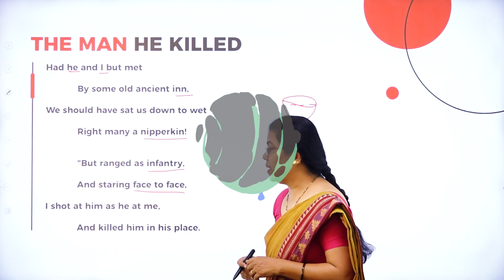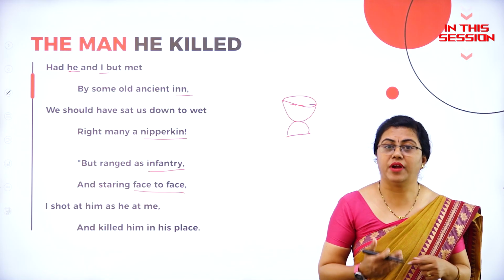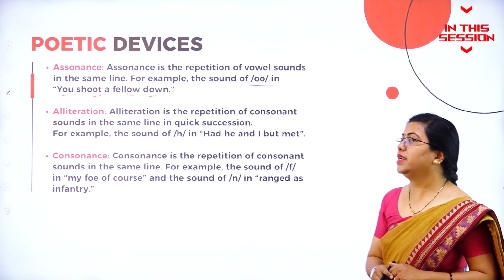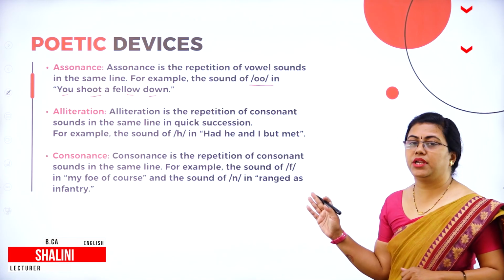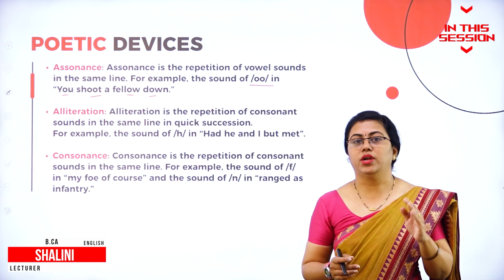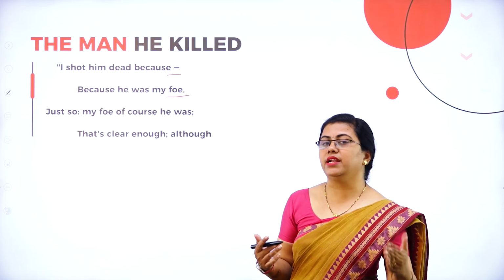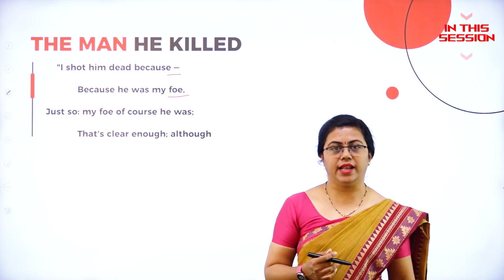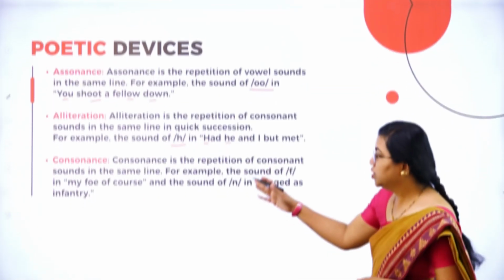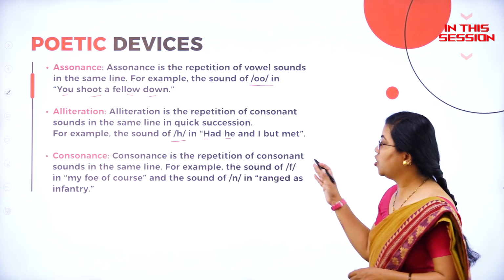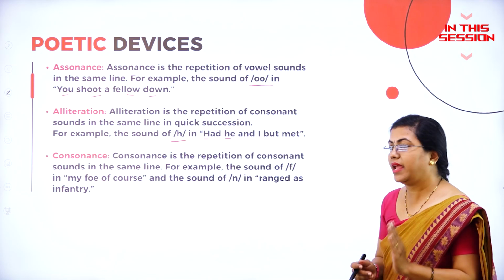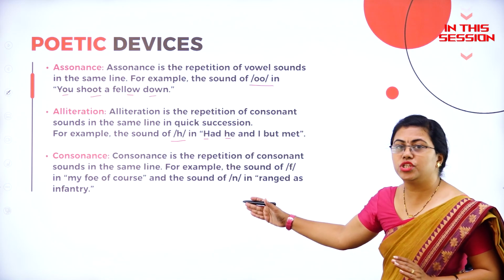I shot at him as he at me. So they both are fighting is what we understand. Alliteration, as you already know, is the repetition of the same sound in the beginning of the word. He was not on his side, he was on the other side. That's the reason he had to kill him. There was no other reason. Consonance is the repetition of consonant sounds in the same line. Like we have assonance, we have consonance also.